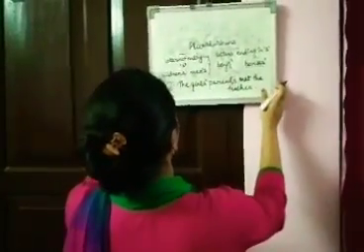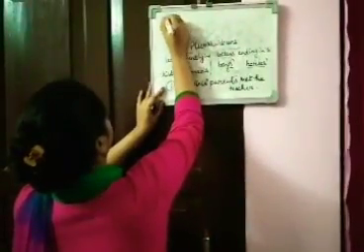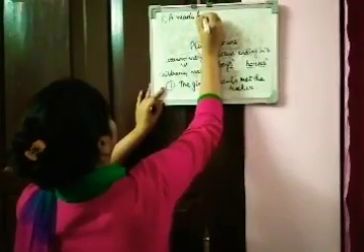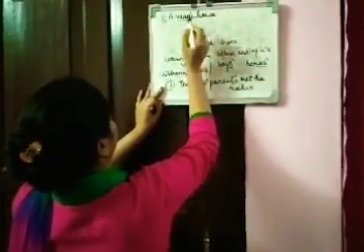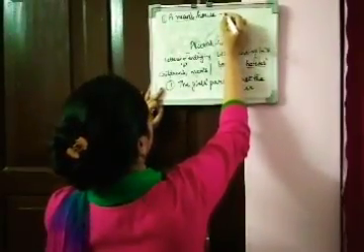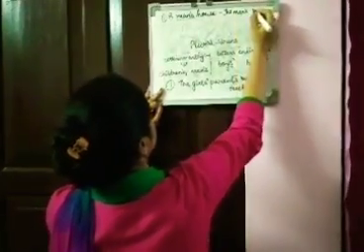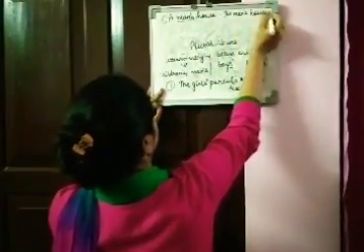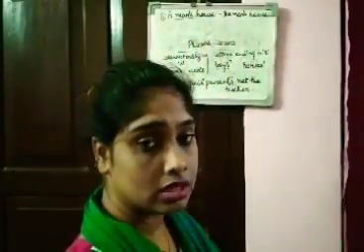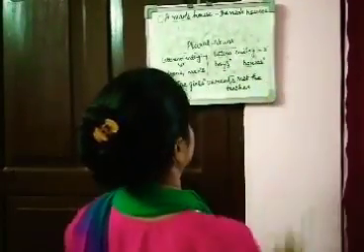The first one is a man's house. A man, one man. So when we change this, it becomes men's houses, everything will change. Since house is also singular, house will also change to plural. It will change to houses.